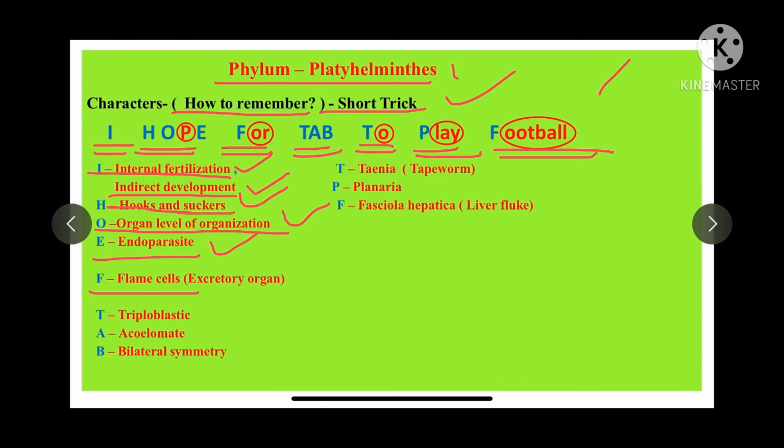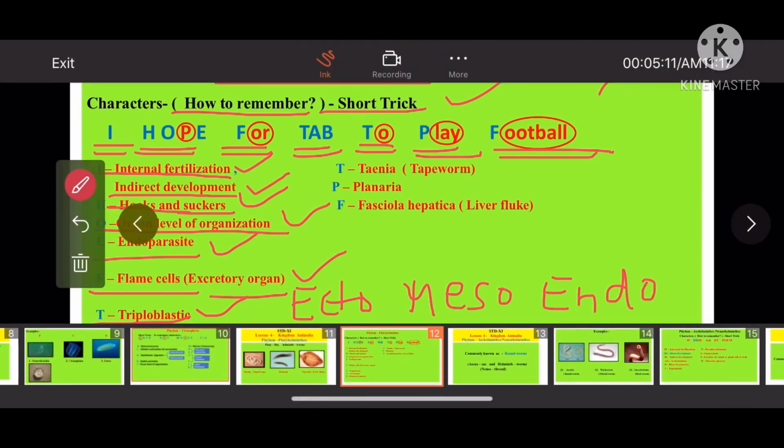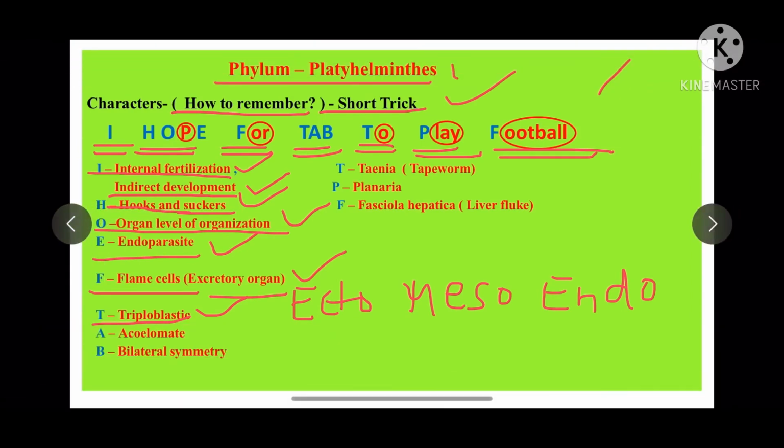F stands for flame cells. These flame cells are the excretory organs in this organism. T stands for triploblastic. Triploblastic means there are 3 germ layers: ectoderm, mesoderm and endoderm. So there are 3 germ layers in these organisms. Now A stands for acoelomate. Coelom means cavity and A means absent. So acoelomate means body cavity is absent.